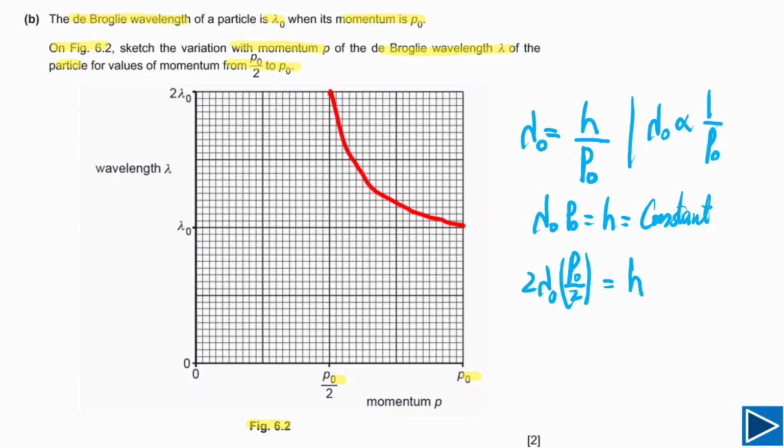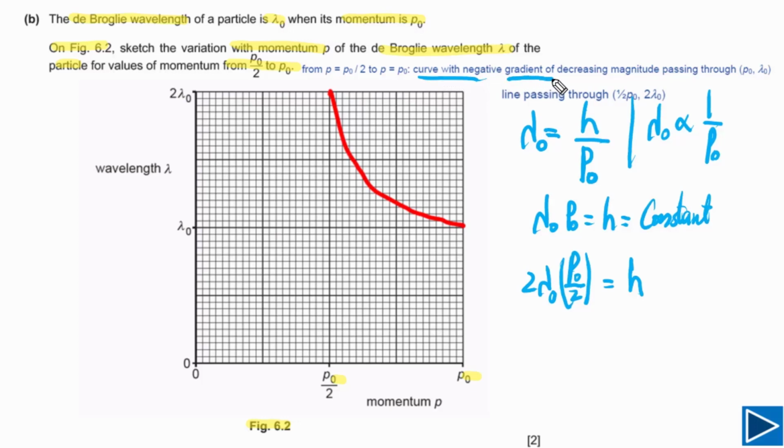And for this question, there are 2 marks. Let me explain to you how these marks will be awarded. The first mark is if you have drawn a curve with a negative gradient of decreasing magnitude, and it is passing through p naught and lambda naught. So this is 1 B mark.